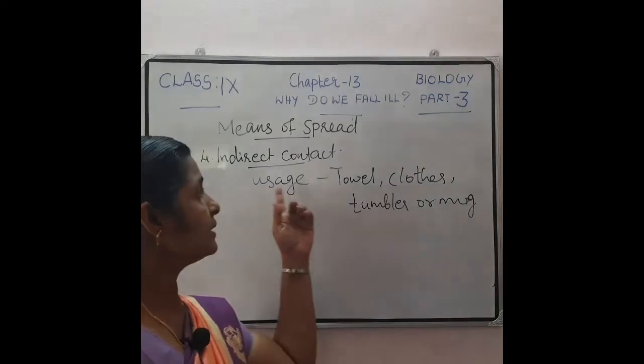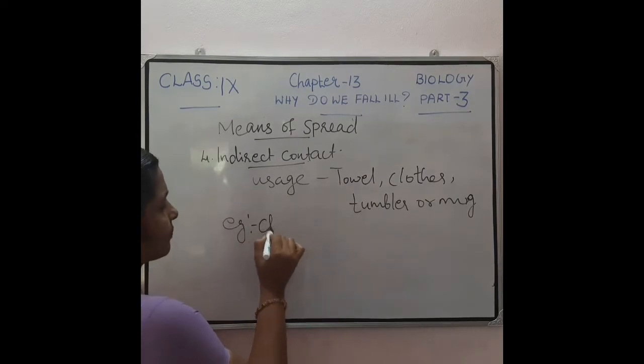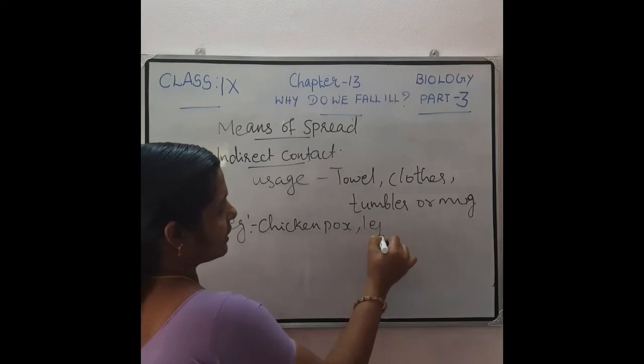That is by indirect contact. For example, chickenpox, leprosy, etc.